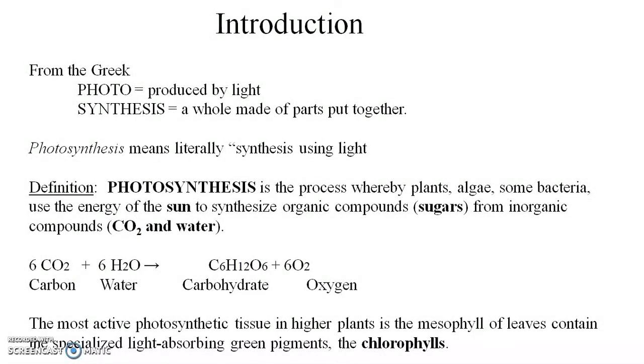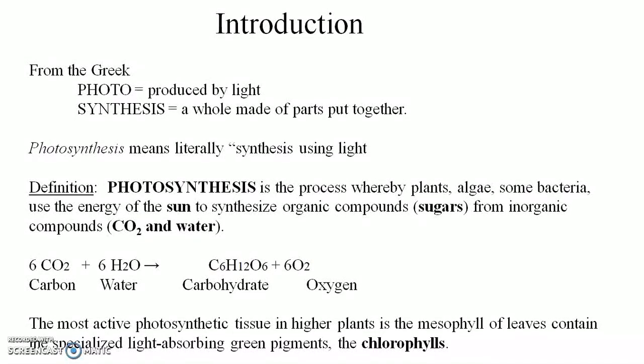Photosynthesis is a process whereby plants, algae, and bacteria use the energy of the sun to produce organic compounds such as sugar from inorganic compounds, that is CO2 and water. So the process is CO2 plus water, in the presence of sunlight and chlorophyll, producing carbohydrate and oxygen.